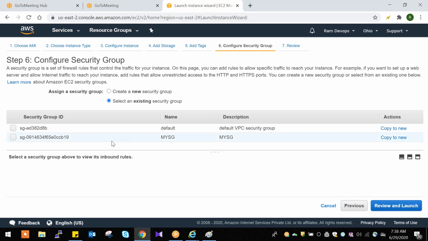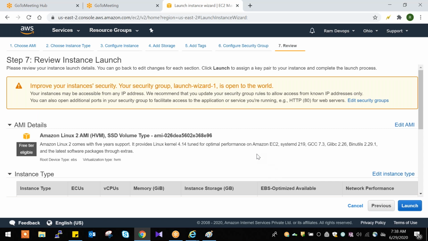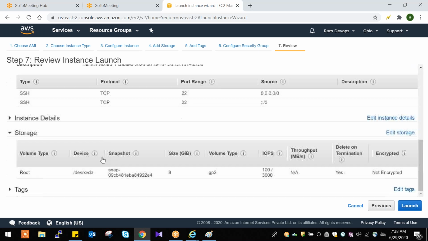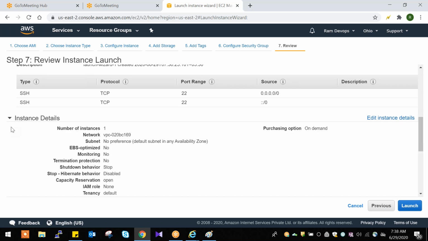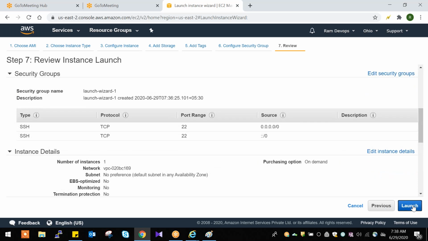You need to select previous one. Okay, fine. So I'm creating new one. Anywhere I'm selecting and review and launch. Click on this. Okay, so you can review your configuration. Storage, what is the size you gave, you can review 8 GB, and instance details you can review. So these are the details. Okay, and then launch. Click on launch.